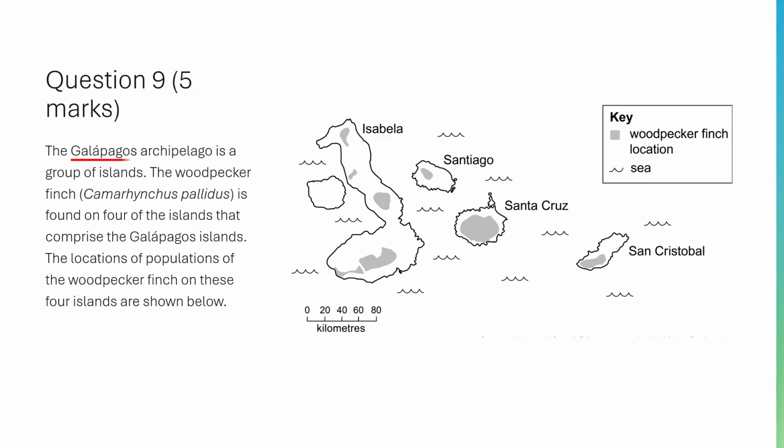The Galápagos archipelago is a group of islands. The woodpecker finch, Camarhynchus pallidus, is found on 4 of the islands that comprise the Galápagos Islands. The locations of populations of the woodpecker finch on these 4 islands are shown below.